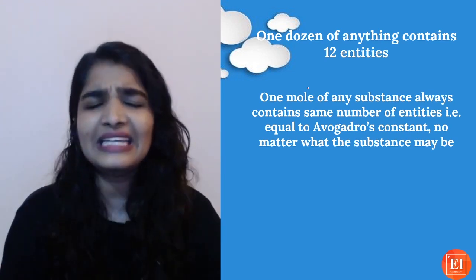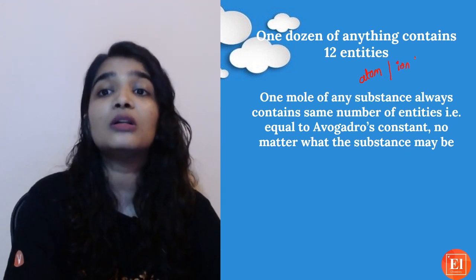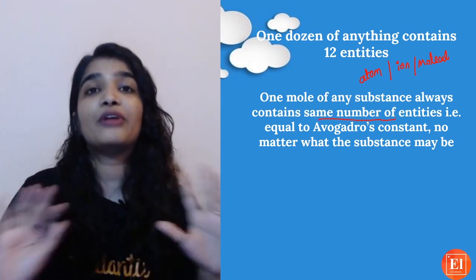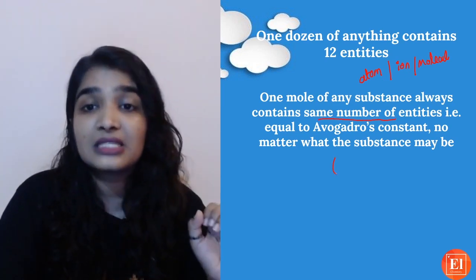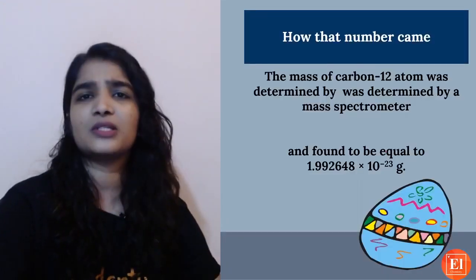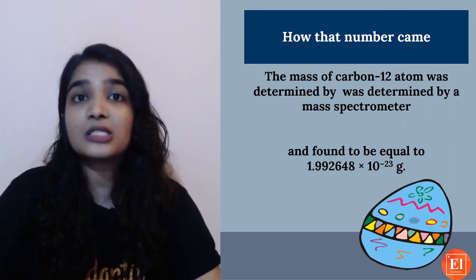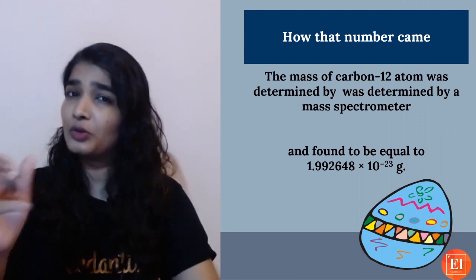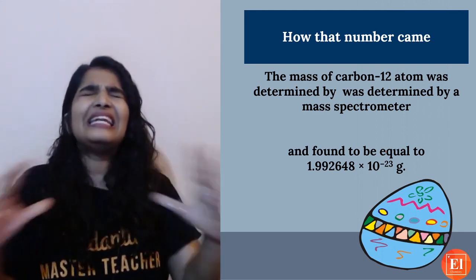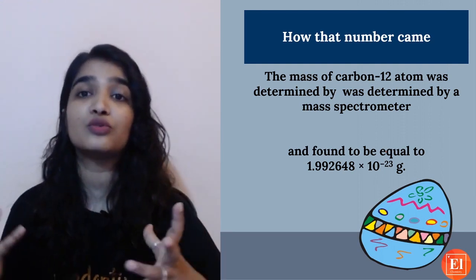So 1 mole of any substance, it might be an atom or a molecule or an ion, always contains the same number of entities, that is the Avogadro number, 6.023 into 10 raised to 23, no matter what the substance is. So if I'm taking 1 mole of carbon and 1 mole of oxygen, their atomic masses are different, but do you think the number of atoms is the same? Yes. So 1 mole of any substance will contain the same number of entities, equal to Avogadro's number.